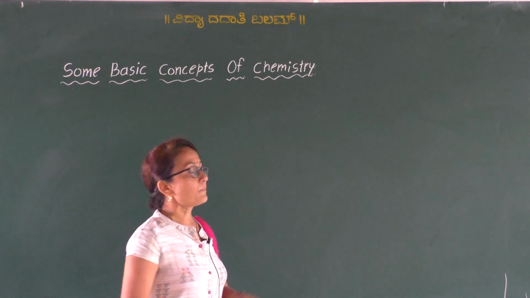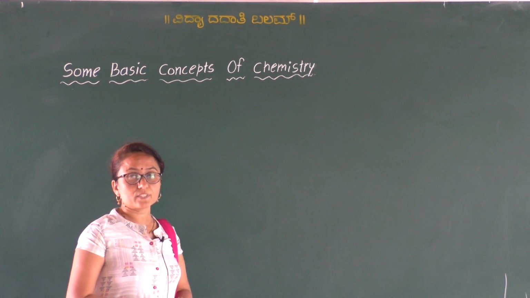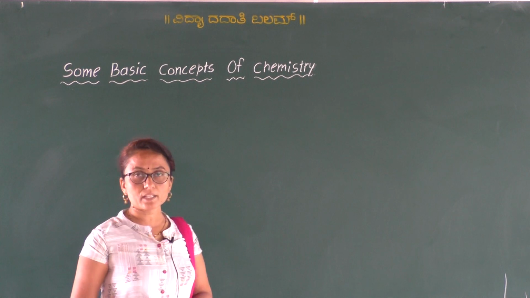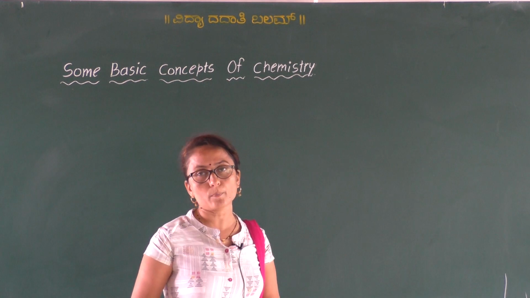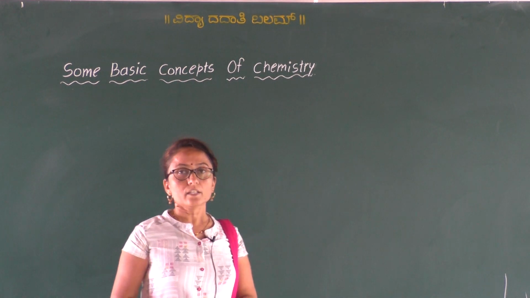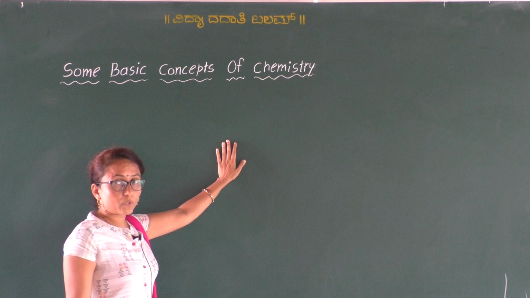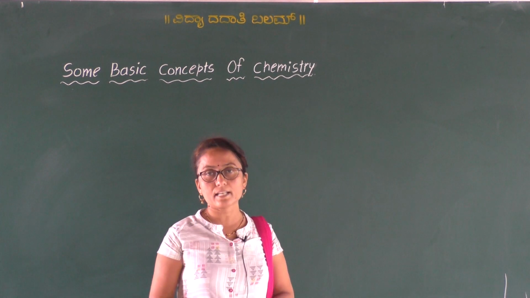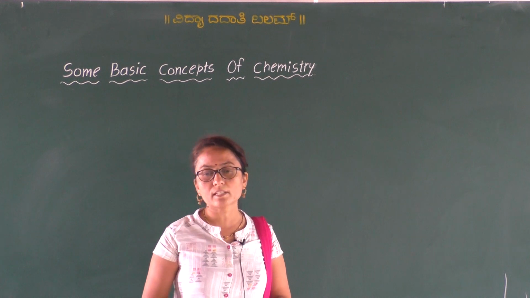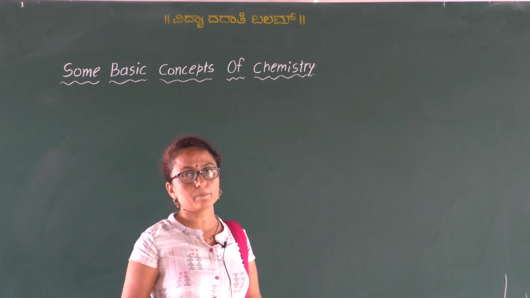So in this lesson, we are going to study the definition of chemistry, its importance and some terminologies and the stoichiometric problems. So how to calculate. Therefore this lesson is very important. It is a basic lesson. It is interconnected with the other lessons, mostly for the physical chemistry.